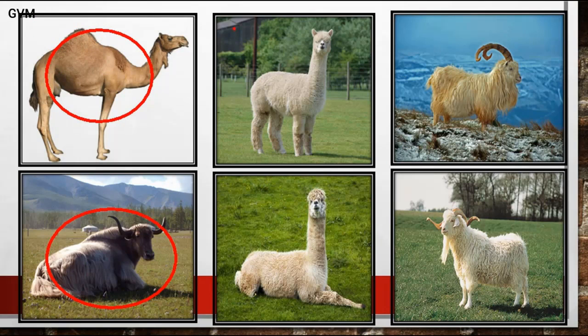this one is the alpaca, this one is the llama, this one is the Kashmiri goat from which the finest quality of pashmina wool is obtained, and this one is the Angora goat from which the Angora wool is obtained. So students, these are the major animals from where we basically get wool.